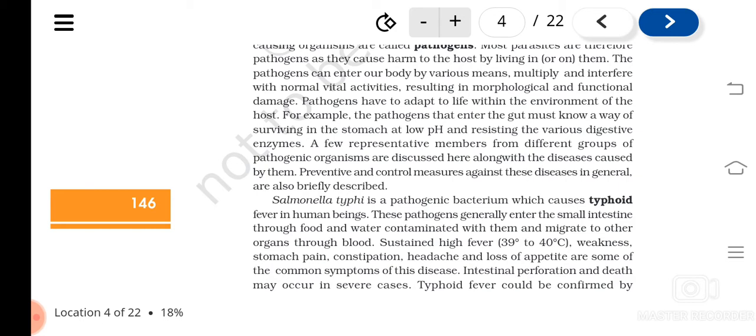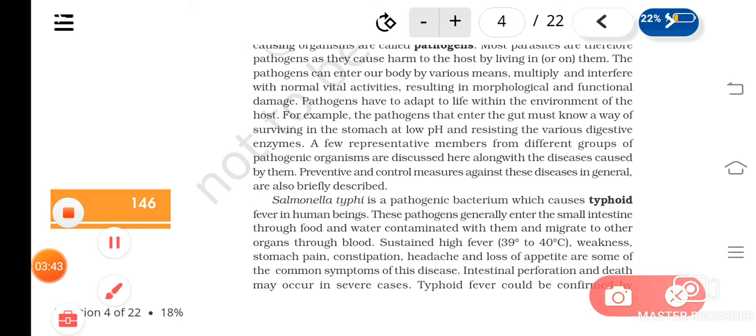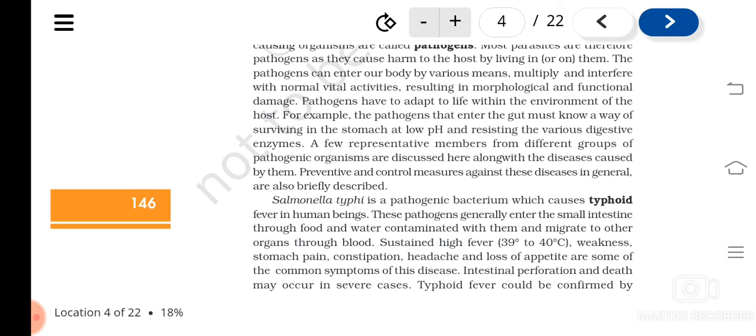And the organism is a bacterium called what? Salmonella typhi. So Salmonella typhi is the causative organism. It's a bacterium. And how does it enter? Through contaminated food and water. Understood? Through contaminated food and water they enter the digestive system, the small intestine, and from there they go to different parts of the body through blood.